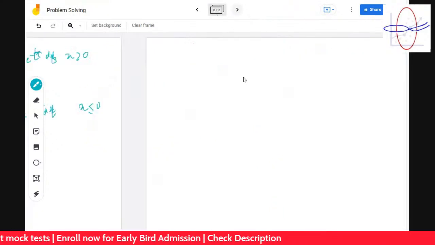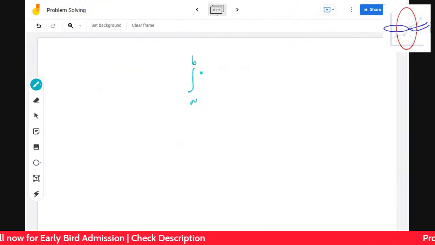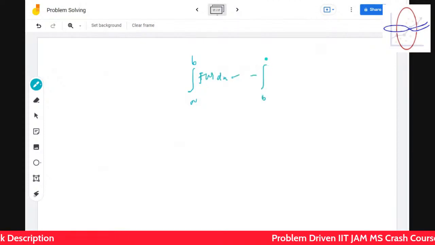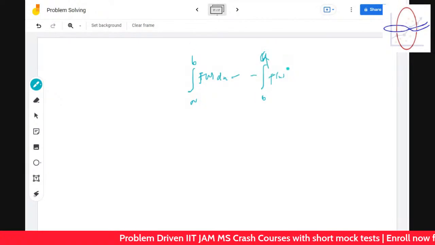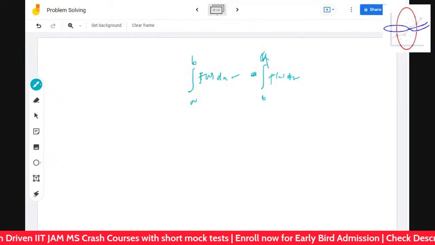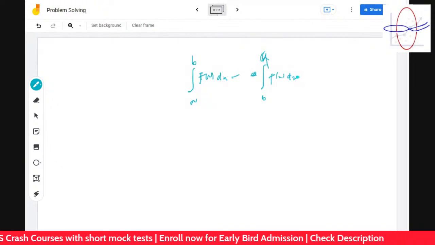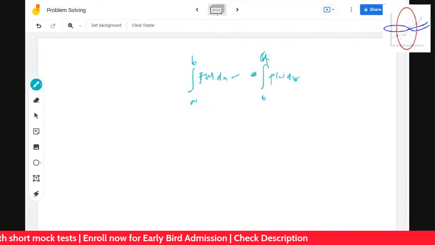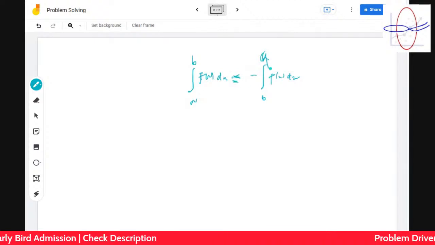Like integration a to b f(x) dx is the same as minus of integration b to a f(x) dx, and there is a result like this. If we change the sign, it becomes minus, right? Why? Because this dx is usually in positive format. So if you take minus dx, that's the only way it happens. Don't you know this result, Paulami? Like in school?